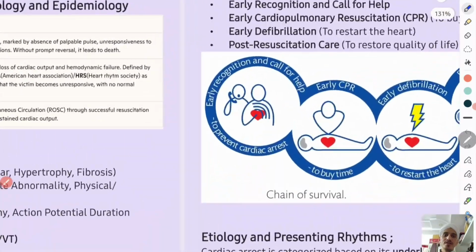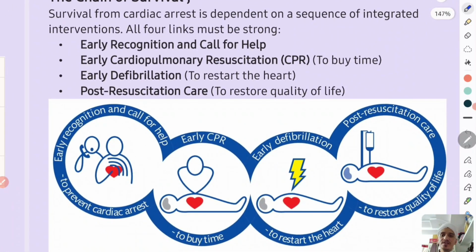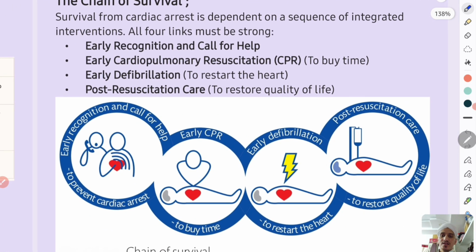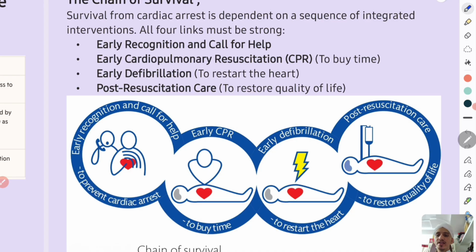Now moving forwards, so you found a patient with cardiac arrest. So how do you deal with it? Remember, cardiac arrest is not death. Actually, cardiac arrest is an event between life and death. So if you act at that event at a proper time, the patient can survive. And if you don't act, the patient will pass on to death. So cardiac arrest is actually an event between death and life.